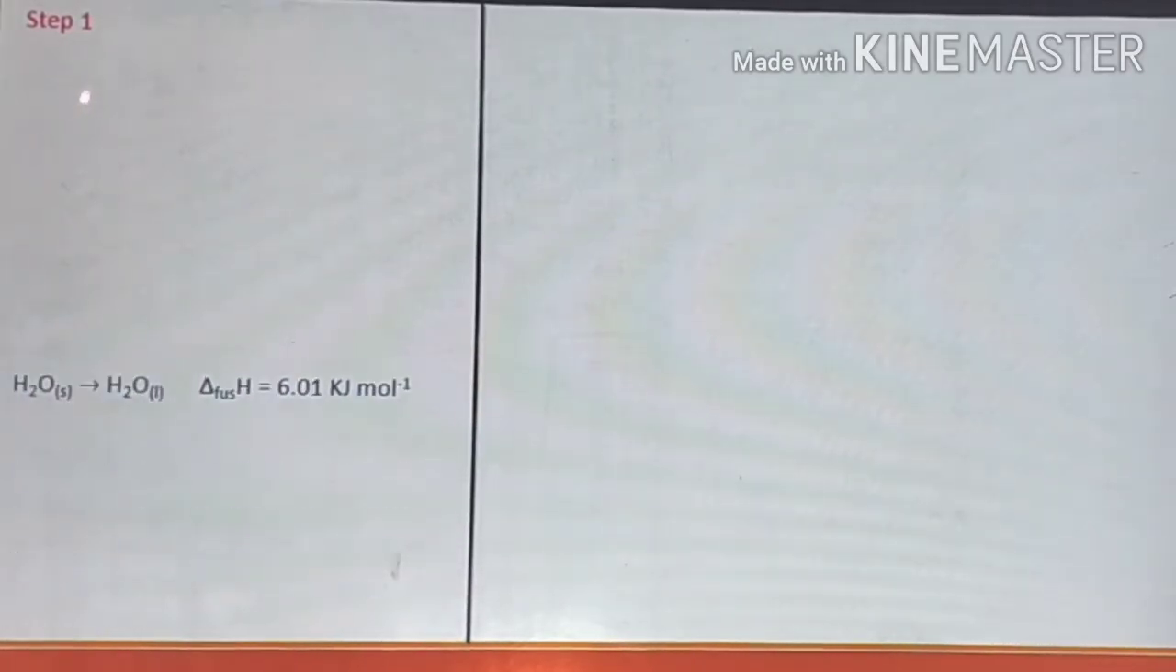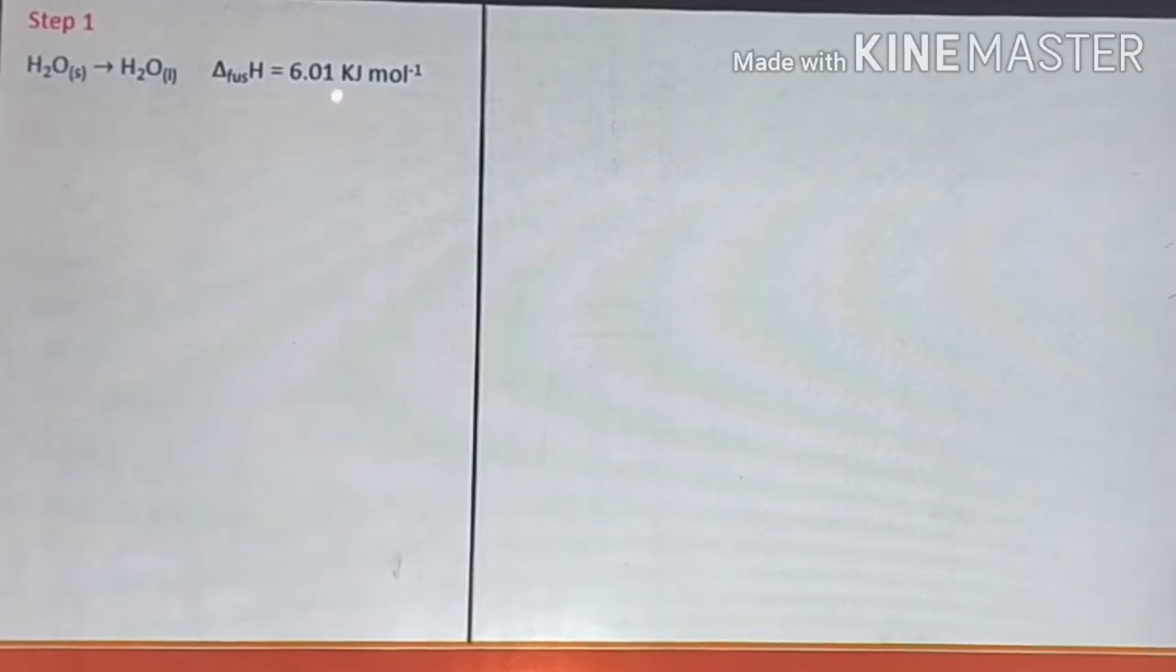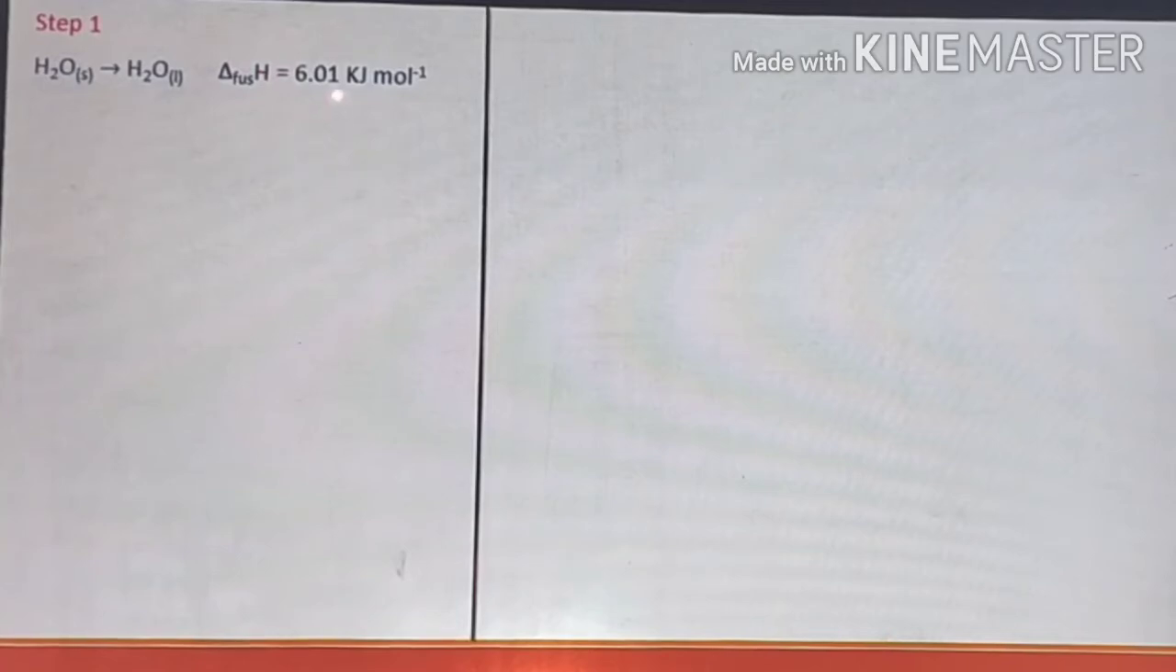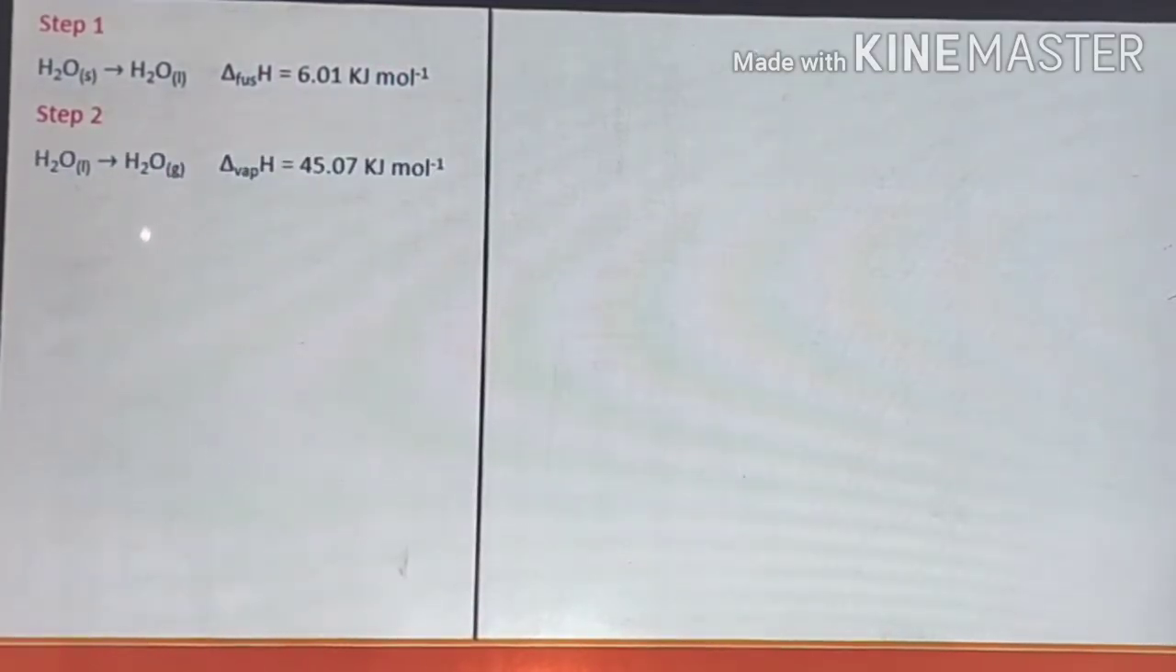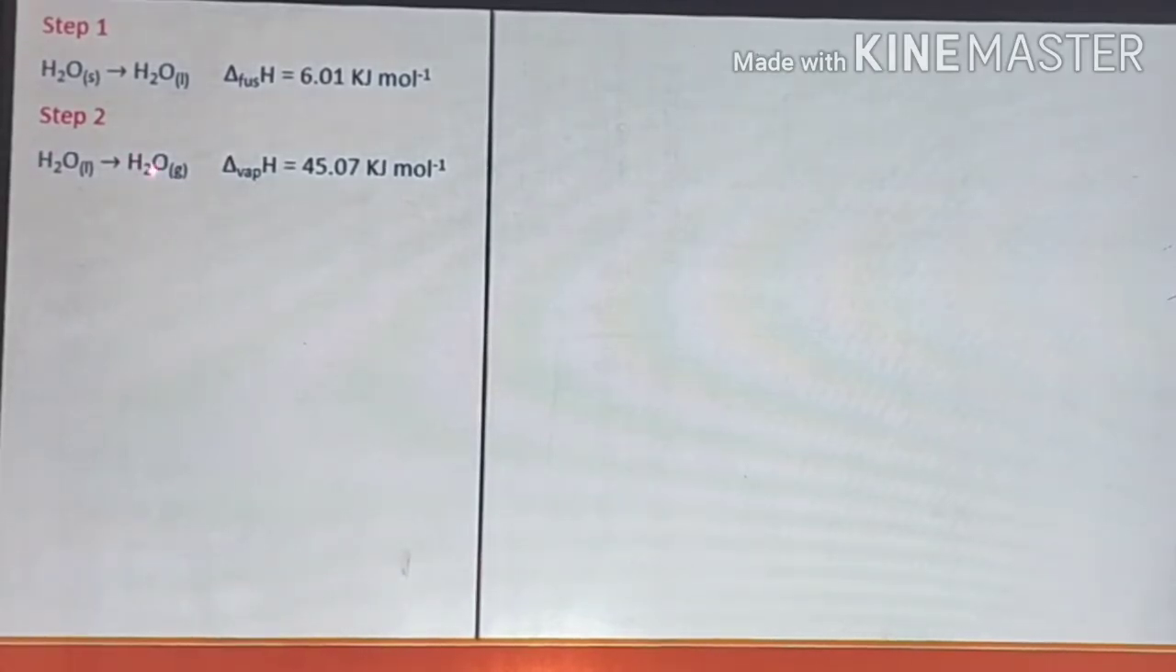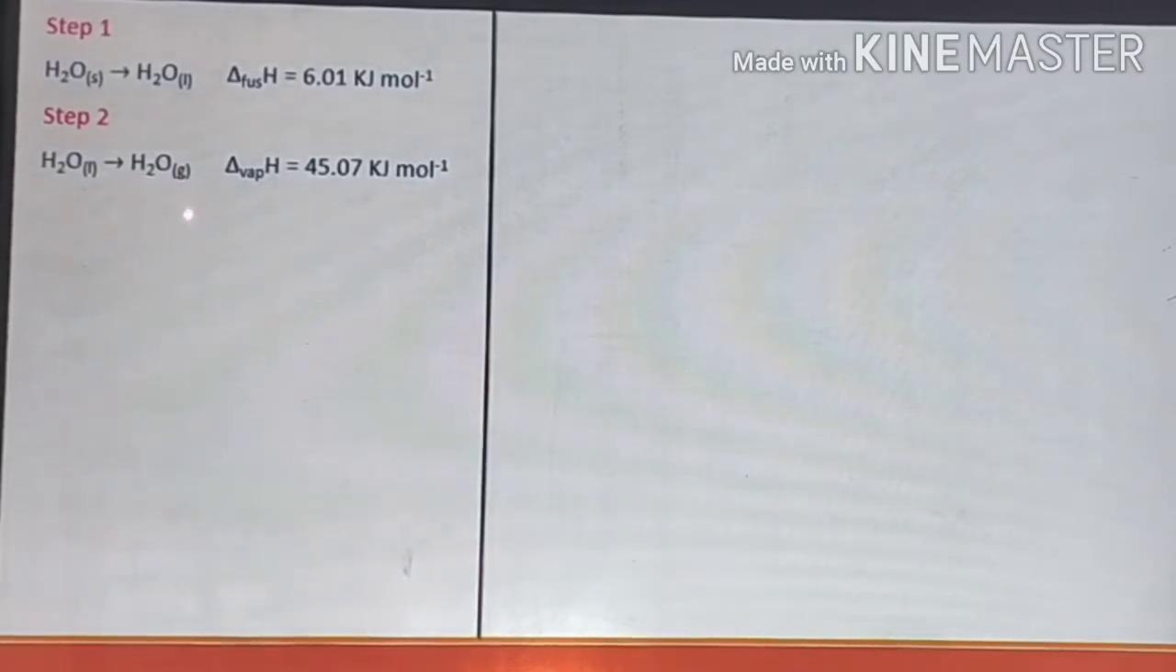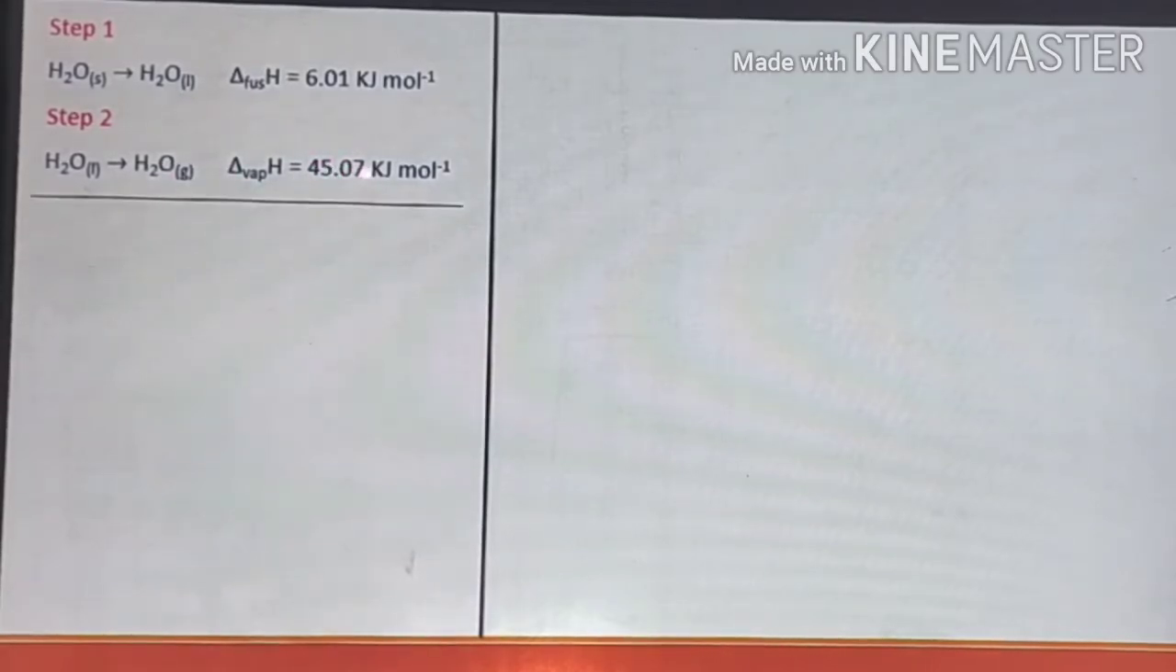In sublimation of ice, the first step is conversion of ice into liquid water, which is nothing but fusion. When we studied enthalpy of fusion, we have seen that at 0 degrees Celsius, enthalpy of fusion of ice is 6.01 kilojoules per mole. The second step is conversion of liquid water into water vapors. This process is nothing but vaporization. We have studied during enthalpy of vaporization that at 0 degrees Celsius, the enthalpy of vaporization of water is 45.07.